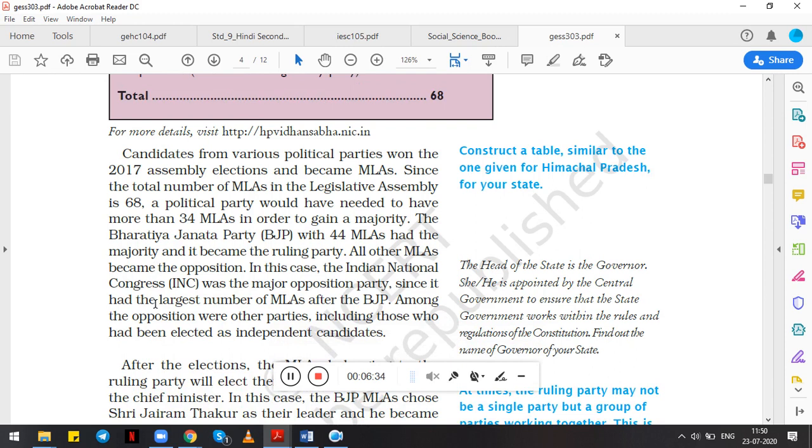Now there are independent candidates who do not join any political party, but they decide to fight the elections, or they decide to stand in the elections. Those are individual candidates.